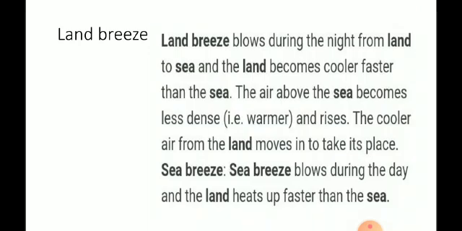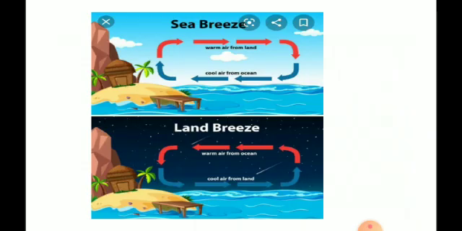Land breeze blows during the night from land to sea, and the land becomes cooler faster than the sea. The air above the sea becomes less dense and rises. The cooler air from the land moves in to take its place. Sea breeze blows during the day and the land heats up faster than the sea. So this is the difference between sea breeze and land breeze.